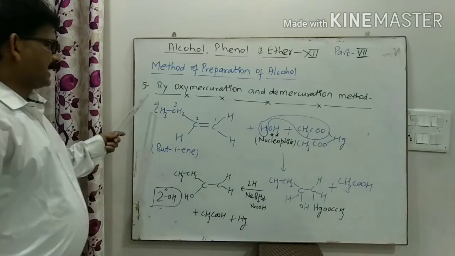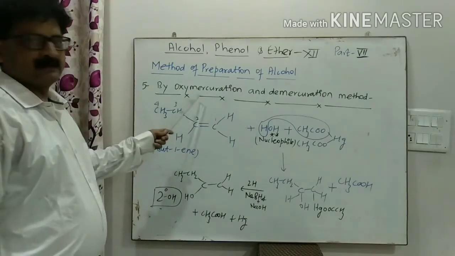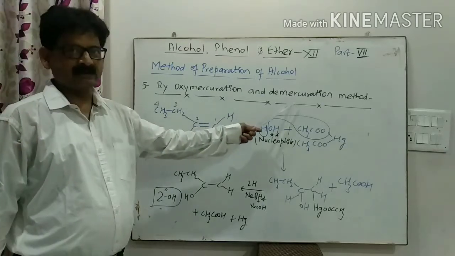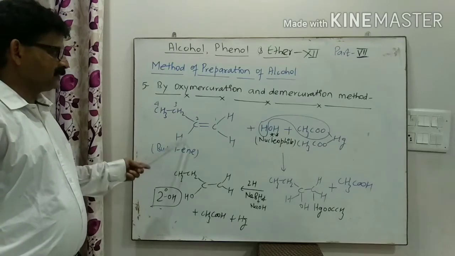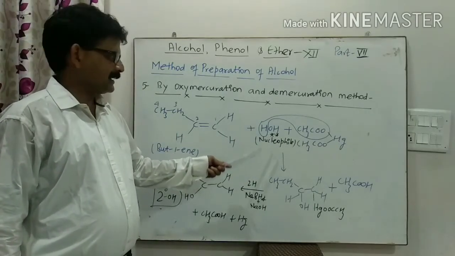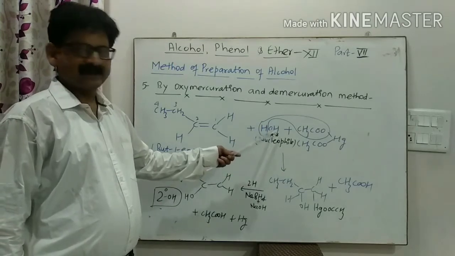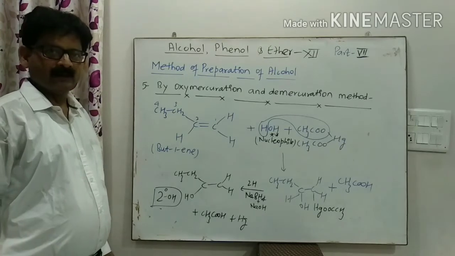Now another important method of preparation of alcohol is by the oxymercuration and demercuration method. In this method we react alkene with mercuric acetate along with water. In this reaction water acts as the nucleophile. Clear? Do you know what the Markovnikov rule is?